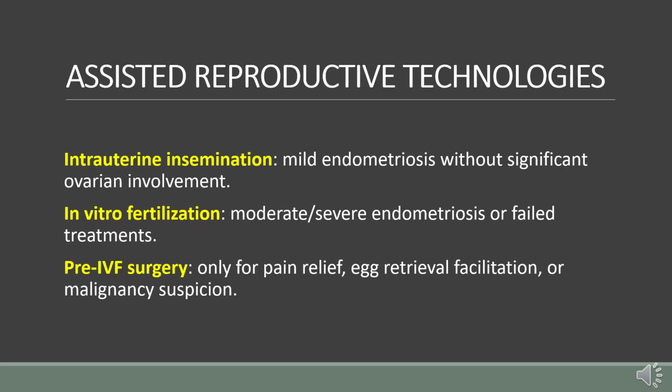For women with endometriomas, assisted reproductive technologies play an important role. Intrauterine insemination can be considered for women with mild endometriosis who have otherwise normal ovarian function. In vitro fertilization is preferred for women with moderate to severe endometriosis or previous treatments. Pre-in vitro fertilization surgery should be considered only if there is pain, difficulty accessing eggs during retrieval, or suspicion of malignancy. Surgery should always be individualized to avoid unnecessary loss of ovarian reserve.